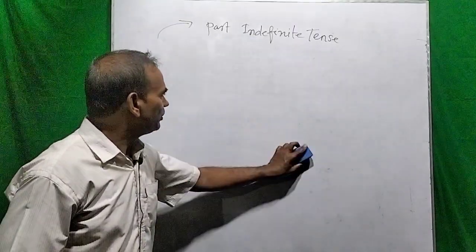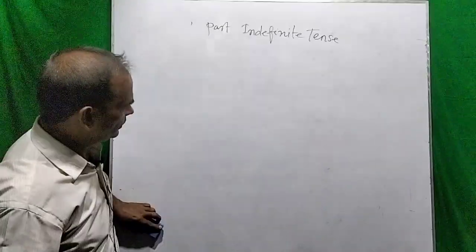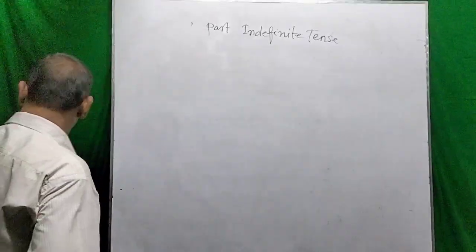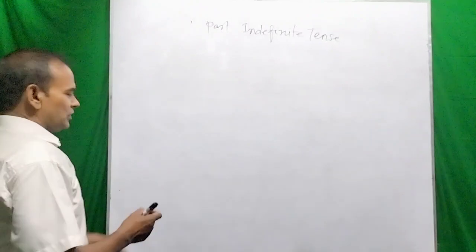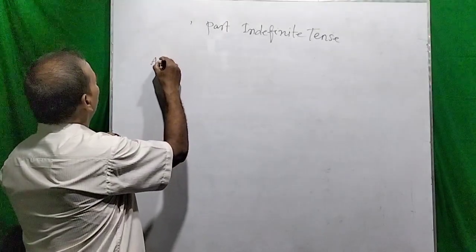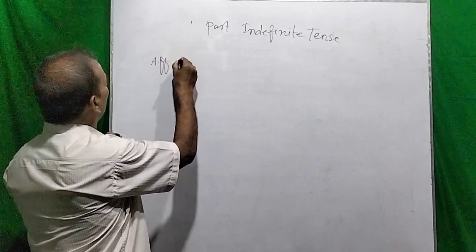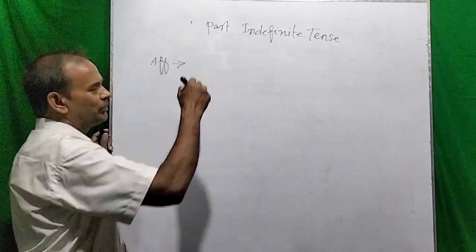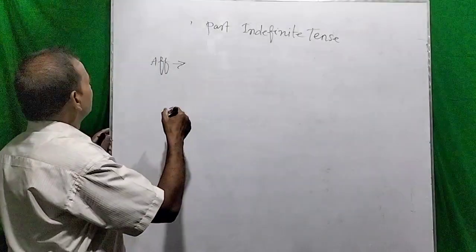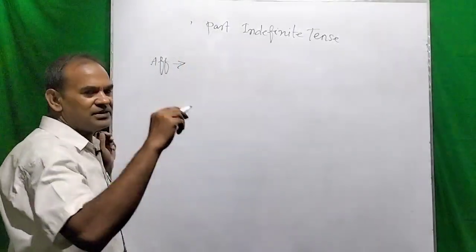Now, dear viewers, I would like to give you some other notions about this tense. First of all, I want to tell you the affirmative. Suppose I give you an example with the verb to be. This is called the interchange of sentences.